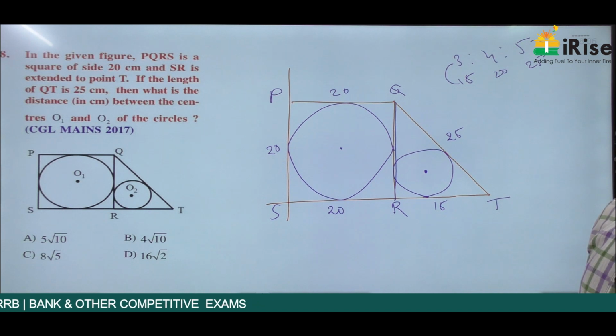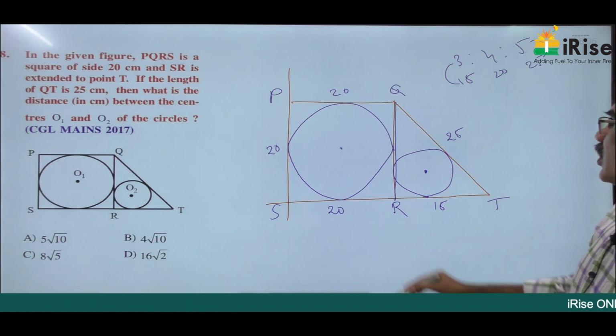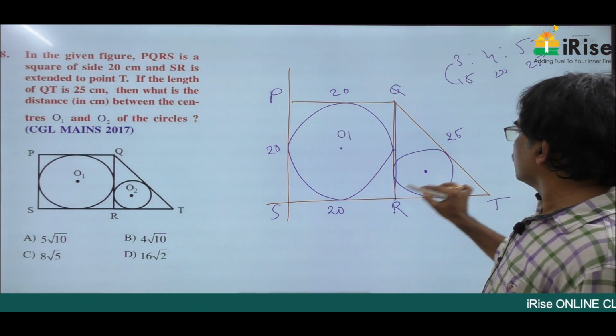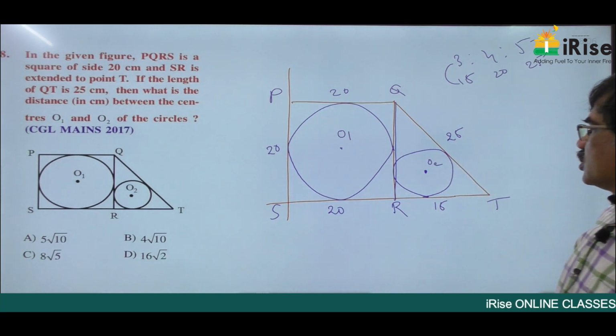Then what is the distance between centers O1, O2? If this is O1, this is O2, what is the distance between these two?